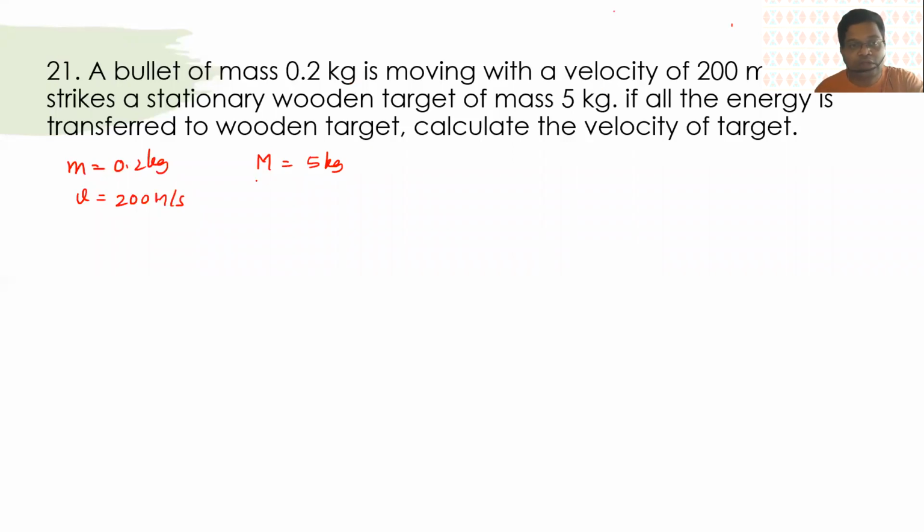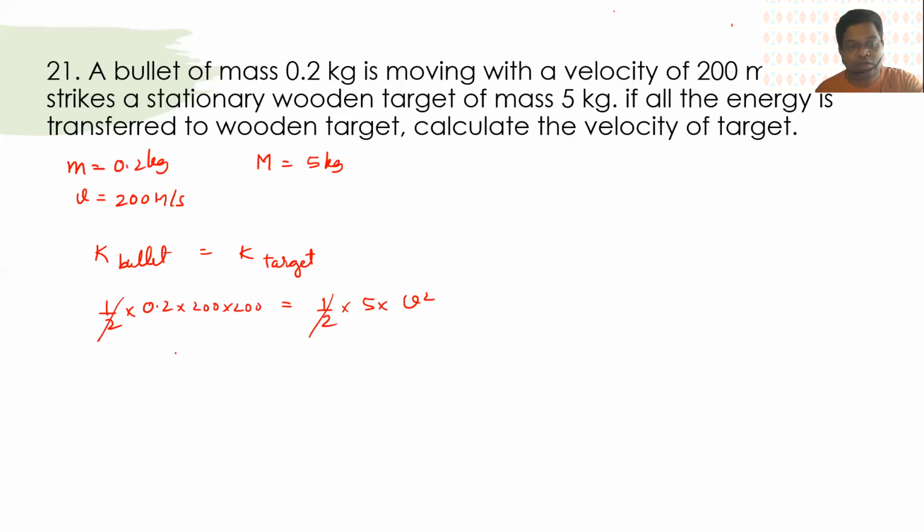Okay, so that means the kinetic energy of the bullet is equal to kinetic energy of the target. Okay, so that means half mv square over here, that is 0.2 into 200 into 200. This will be half into 5 into v square. So this gets cancelled.